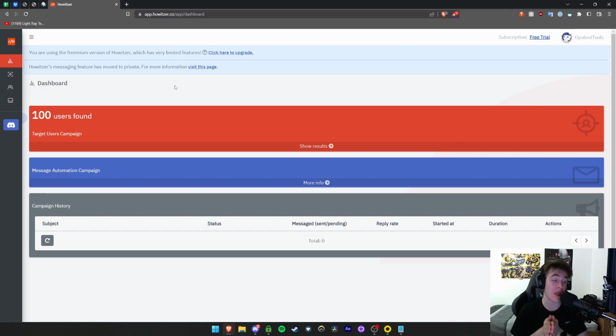Howitzer basically is a targeting program, and what it does is it finds people that you can specify via keywords, specific subreddits and stuff like that, and it will target those individual people that have all of the enjoyments and things that you want to target. And it will just send out messages to their private messages in Reddit. And this means that it can't be blocked by adblock. It's completely free, and you can just send out and talk back to them in your own time and really target as many people as you can in a really quick and efficient way. So let's go ahead and jump into the software and have a little look.